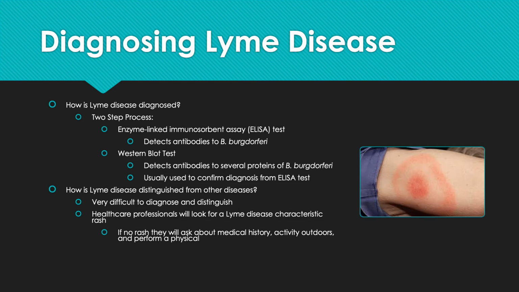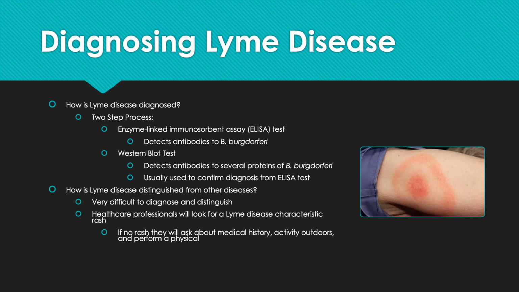Diagnosing Lyme disease. So, how is Lyme disease diagnosed? Well, it's a two-step process, and it first starts with the enzyme-linked immunosorbent assay test, which is known as the ELISA test. This test detects antibodies to the main bacterium that causes Lyme disease, known as B. burgdorferi. The second part of this two-step process is the Western blot test. Now, this detects antibodies to several proteins of the main bacterium that causes Lyme disease, and is usually used to confirm diagnosis from the ELISA test, so it improves confidence of the diagnosis.